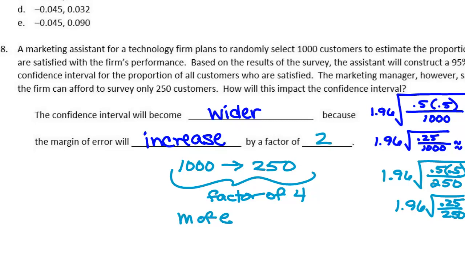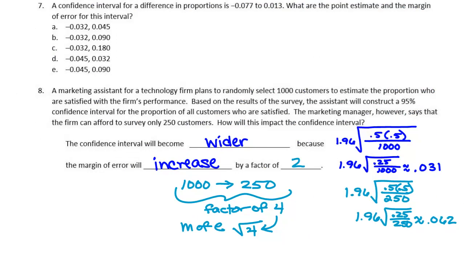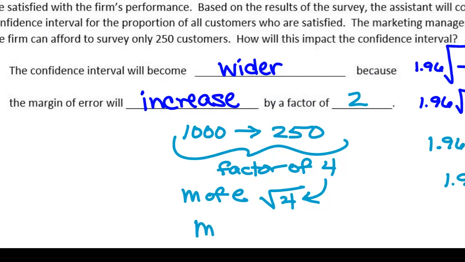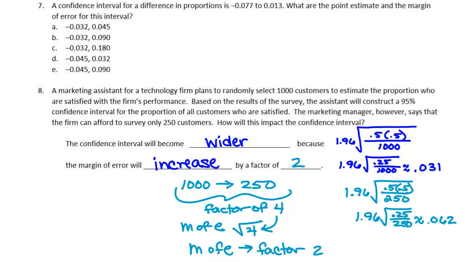The margin of error would be the square root of this. Does that make sense? Okay. So then my margin of error would be different by a factor of 2. What else do you guys want to see or talk about from the review?